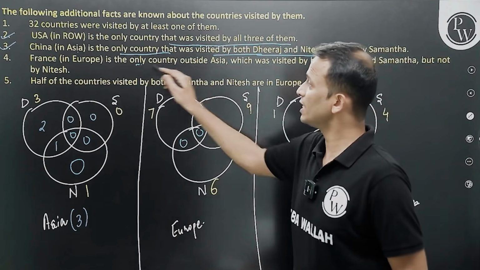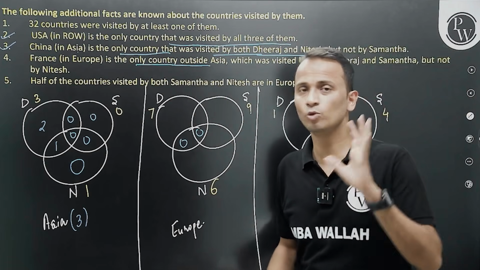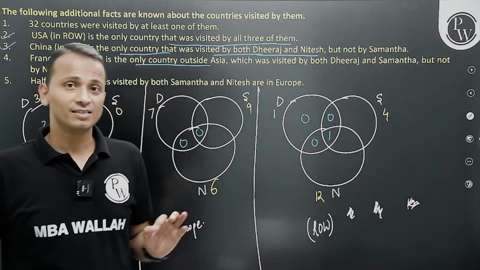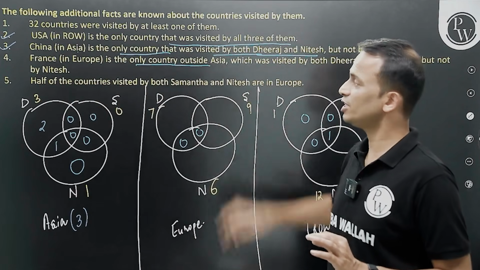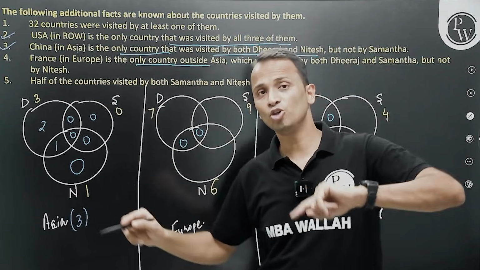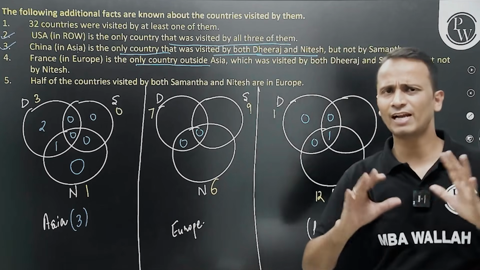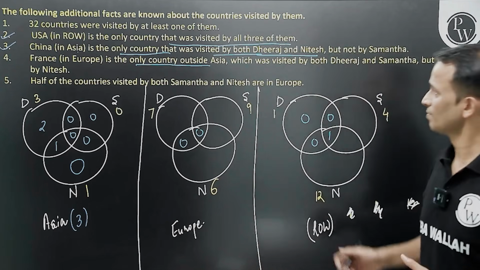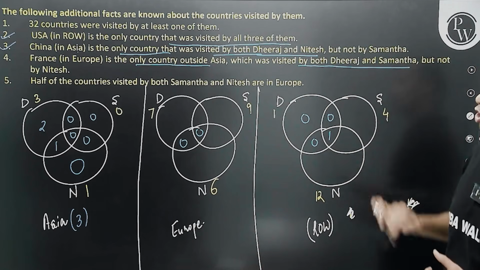France is the only country outside Asia. That means, since it is given that it is outside Asia, France can be in Europe or rest of world, but in the bracket it is clearly mentioned that France is in Europe. So France is the only country outside Asia which was visited by both Dheeraj and Samantha, but not by Nitesh.